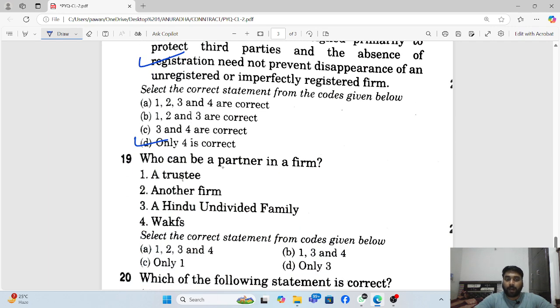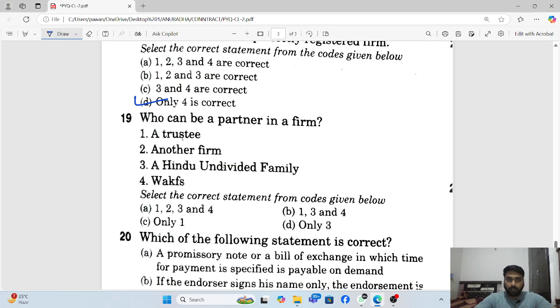Who can be a partner in a firm? If you look, a Hindu undivided family cannot be a partner. A waqf is already a trust, so it cannot be. Another firm cannot become a partner with the firm. So a trustee can be a partner. A trustee can be a partner of a firm.